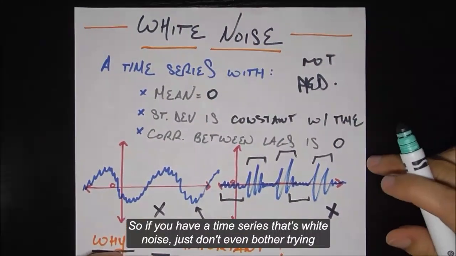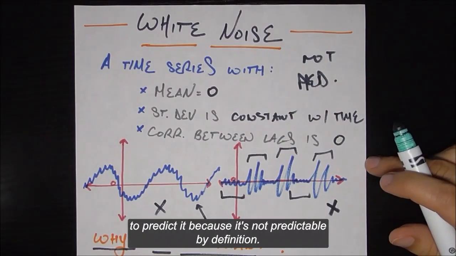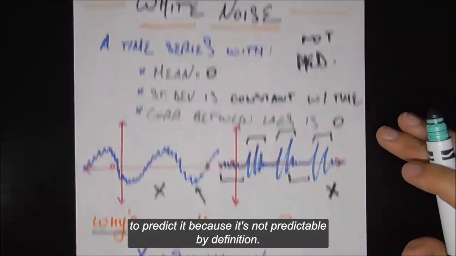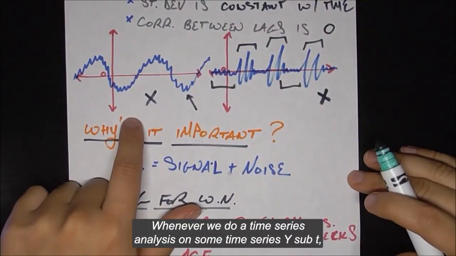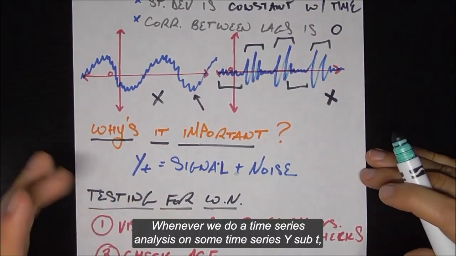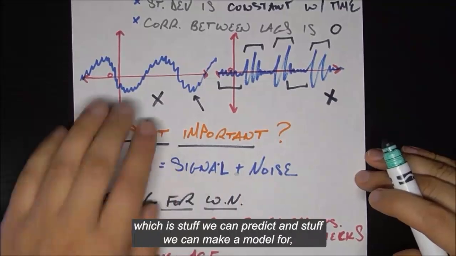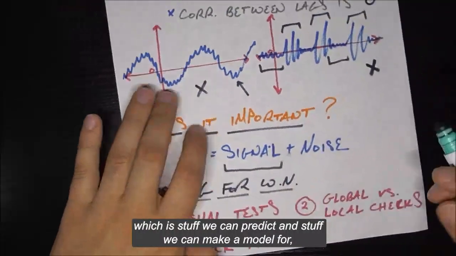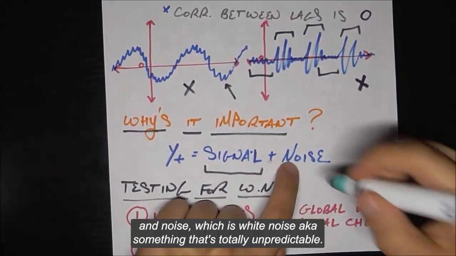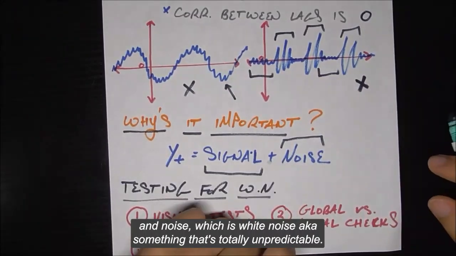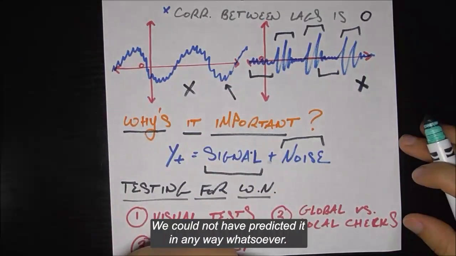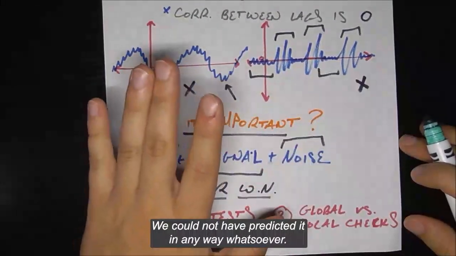So if you have a time series that's white noise, just don't even bother trying to predict it because it's not predictable by definition. So why is it important? Whenever we do a time series analysis on some time series y sub t, we always assume it's the combination of a signal, which is stuff we can predict and make a model for, and noise, which is white noise, aka something that's totally unpredictable. We could not have predicted it in any way whatsoever.